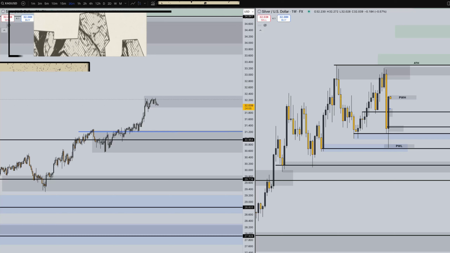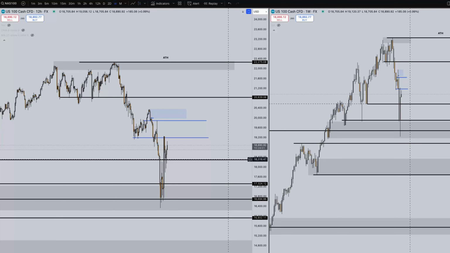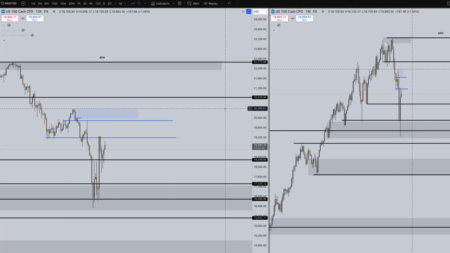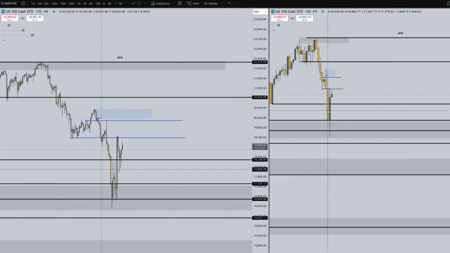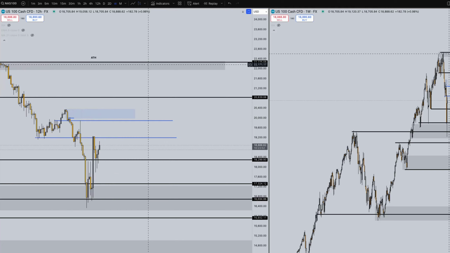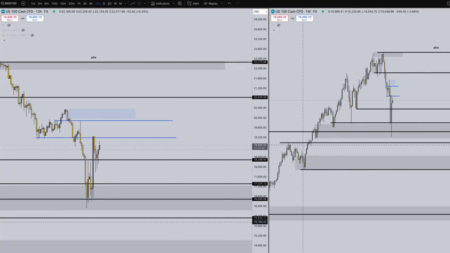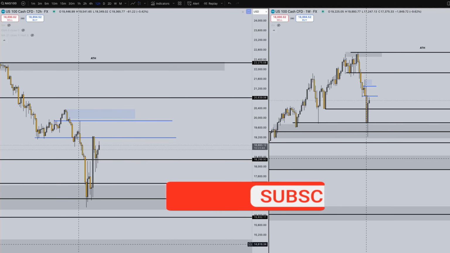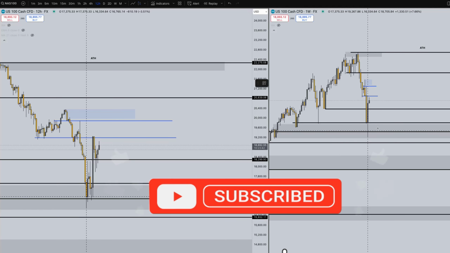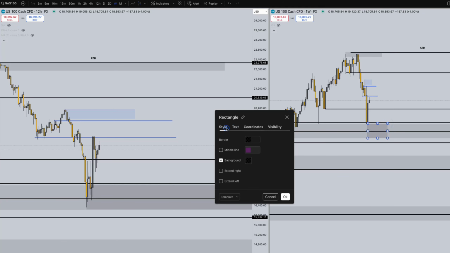Next, we'll be looking at the US equities, US indices. So first, NASDAQ 100. Right hand side, we are already on the weekly time frame. Left hand side, we're on the 12-hour time frame. As you can see, last week we opened very, very bearish. Let's go ahead and mark off our previous week's low. I'm going to make this blue so it's easier to see.